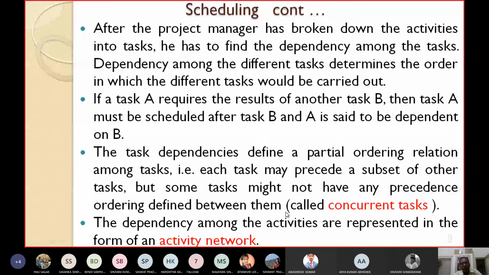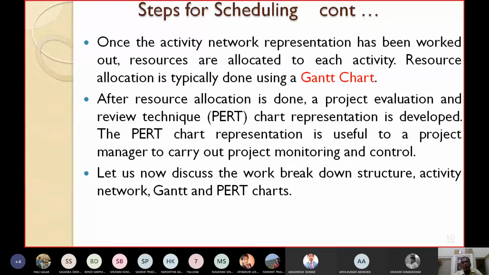Then another is the activity network, how to draw it, that we'll see. Then for resource allocation, we will use the Gantt chart. Then for project monitoring and control, we will use PERT. Also, we'll use CPM. So these things we'll discuss now.